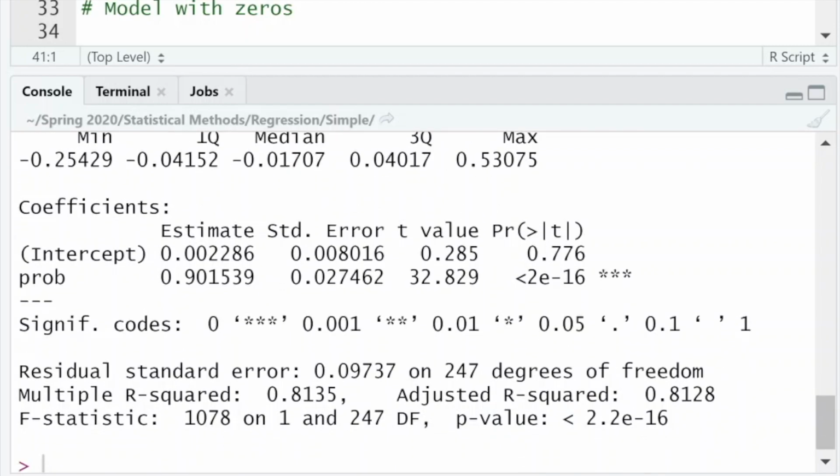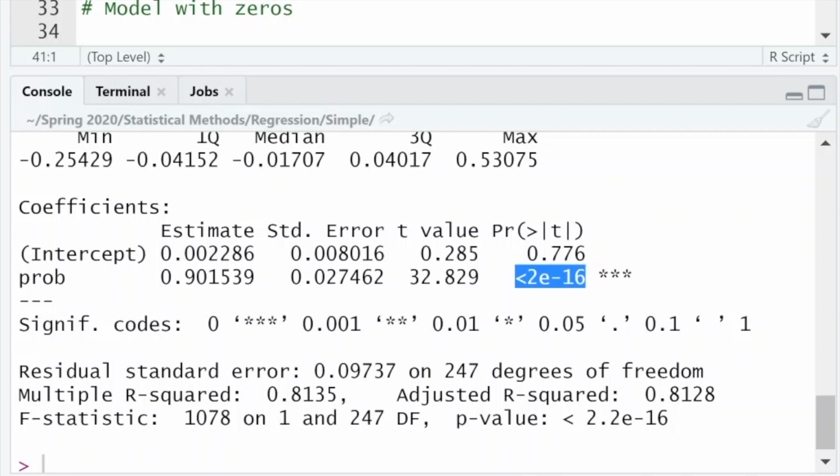And what do we see? Well, shoot. We get an estimate for the intercept, and we get an estimate for the slope, but we don't have a significant p-value. The p-value is greater than 0.05. The slope is fine. The slope says, okay, as x increases, y increases by 0.9, in some sense, right?